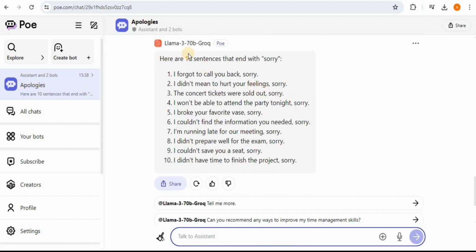Okay, so once this is done, hit enter. Alright, so here's the response, and you can see that there are 10 sentences that end with sorry. So we didn't provide it the context. It found the context on its own and provided us 10 sentences that end with sorry, and all of the 10 sentences are absolutely correct.